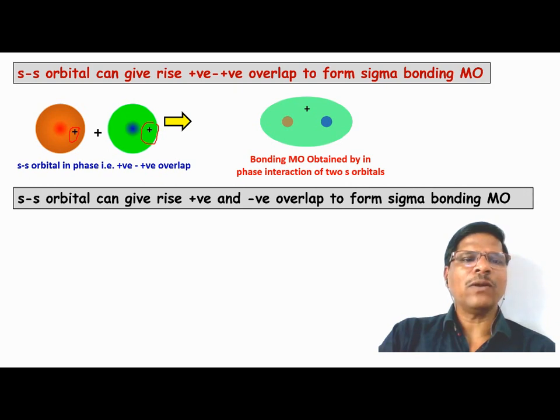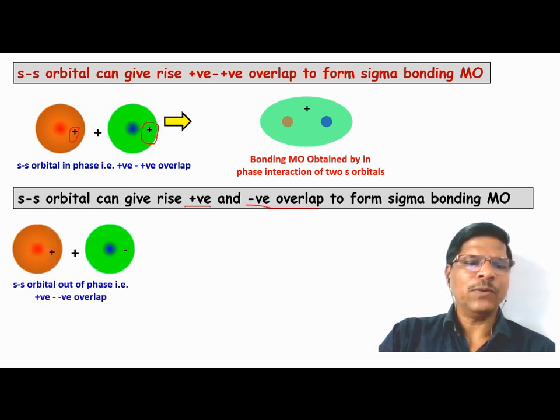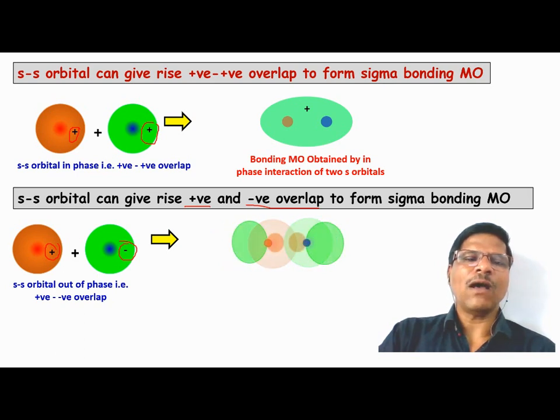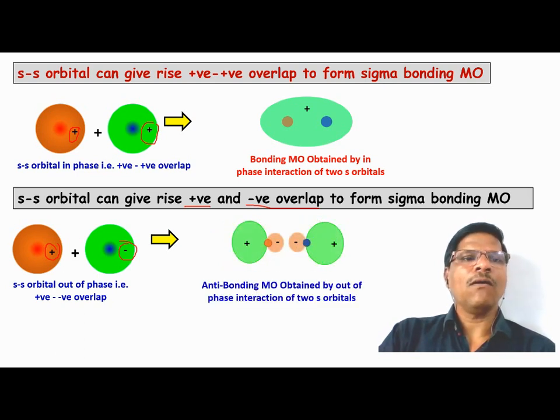For the antibonding molecular orbital, the ss orbital can have positive-negative overlap. So we have the positive wave function and the negative wave function of another atom. They will combine with each other, and when they combine, we get the formation of the antibonding molecular orbital. So for s orbital overlap, in phase gives the bonding molecular orbital, out of phase gives the antibonding molecular orbital.